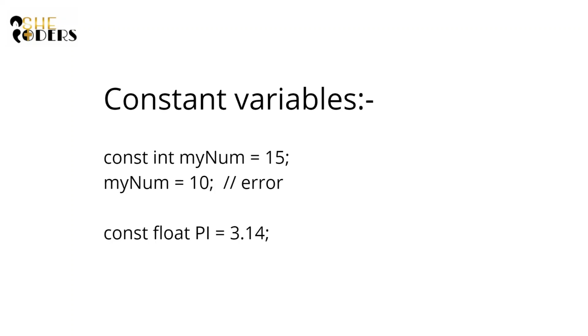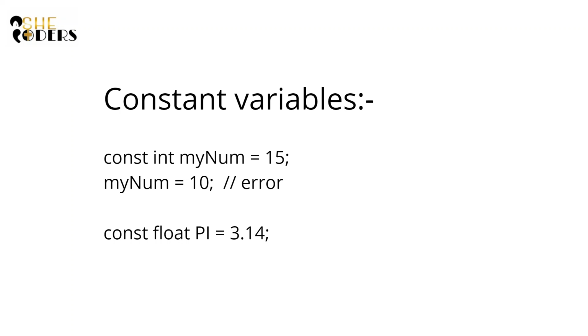Now coming to constant variables. How they differ from other variables is that normally, whenever we create a variable, we allocate memory whose value we can change later on. But in the case of constant variables, we cannot change the value further. Here, const is a keyword, int is a keyword, and my num is the variable name, equal to 15.